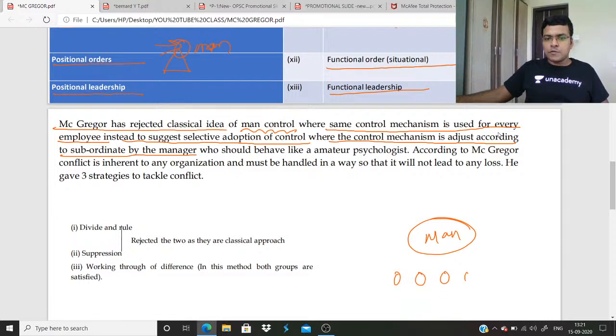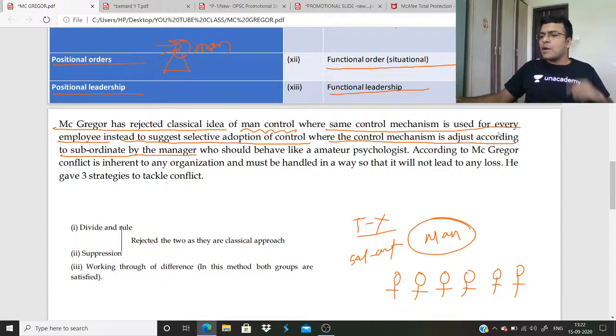There are 6 employees, and if you are a theory X manager, what do you do? If any employee takes a leave or is absent, you cut salary. It is adopted for everyone because you are a classical manager. But if you are a theory Y manager, you follow the selective adoption of control.